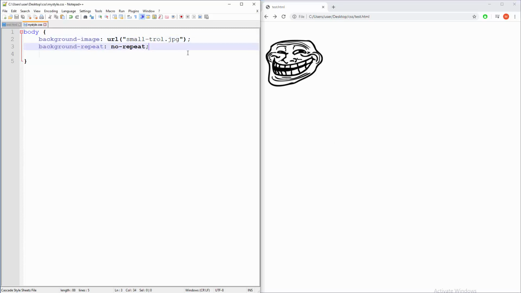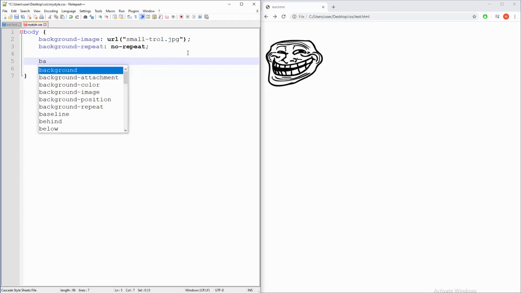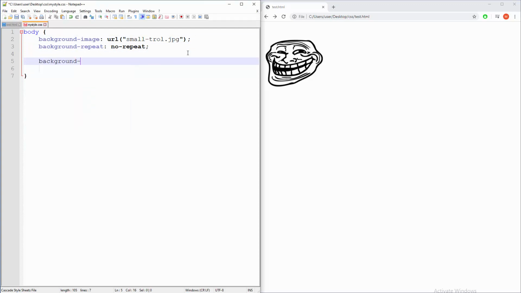Okay, so we are introducing a new, what's the term? Not parameter, I always confuse that with property. The background-position property, and the values will be totally plain English. So what is the horizontal position? Right. First you state the horizontal and then the vertical value. So horizontally it's right and vertically it's bottom. You cannot say down here. You must say bottom, because this is part of the CSS standard and down is not a value.